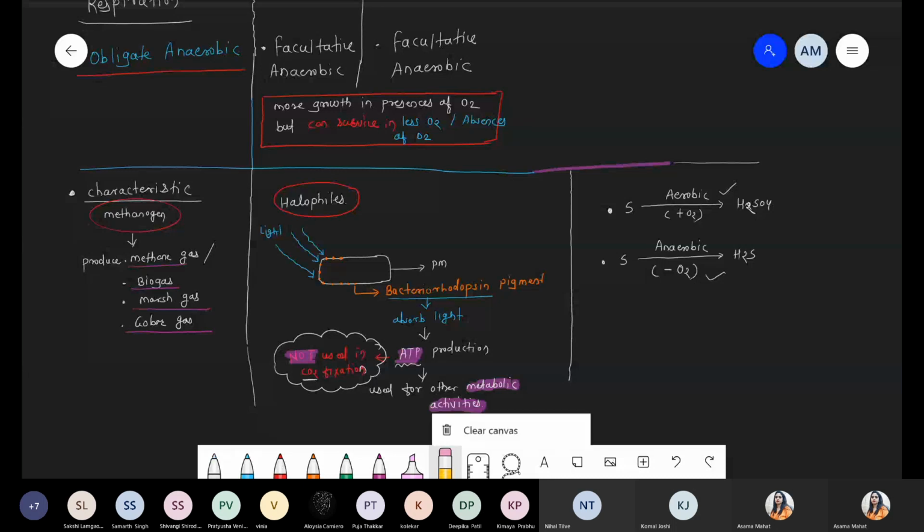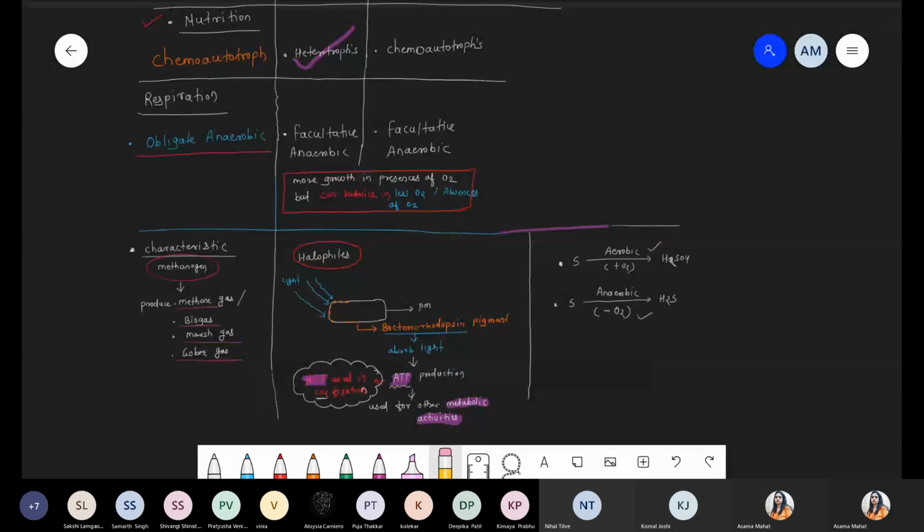No questions on the example. That's it. So this part is over, everyone. Should I erase this slide? Yes or no? Okay, chalo. So now with this we end the complete kingdom Monera.